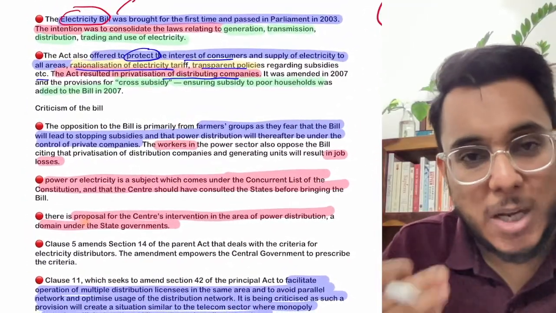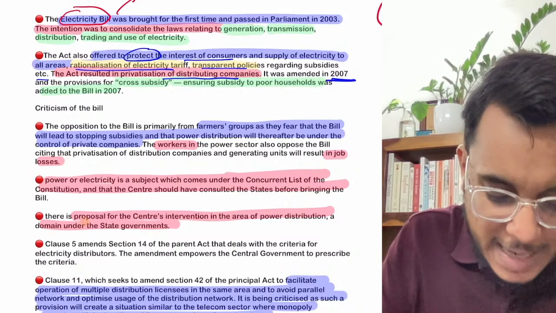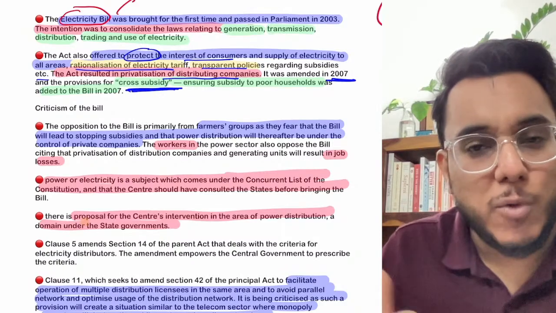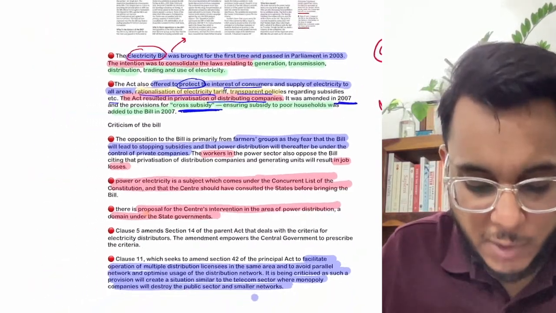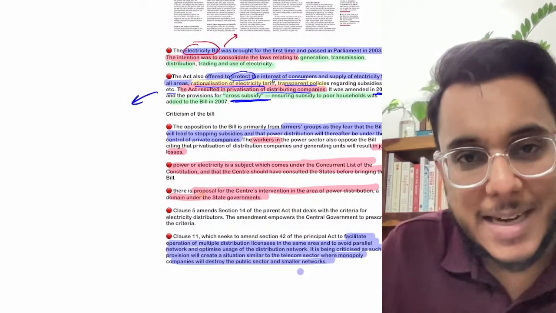Moreover guys, this particular act was also amended in 2007, and it brought the provisions for cross subsidization. Now what do we mean by this cross subsidization? First of all, let's understand. So guys, what is the cross subsidy? Let's understand this issue.